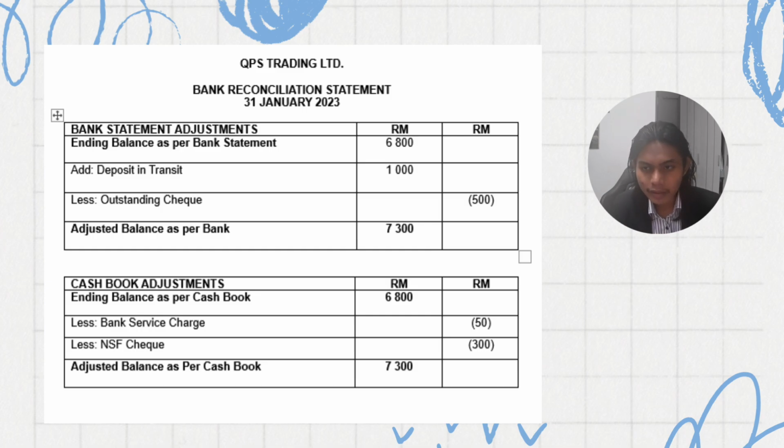Next is the cash book adjustment. We can see that the cash book ending balance is also 6,800. The adjustments made are the bank service charge of 50 ringgit and an NSF check of 300 ringgit, which leads to an adjusted cash book balance of 7,300.